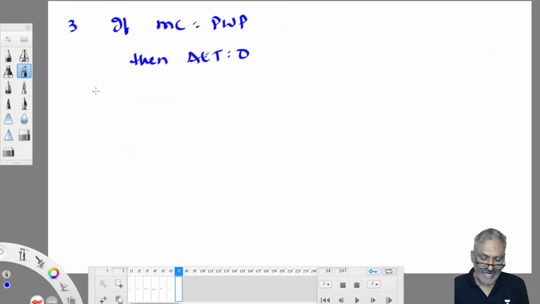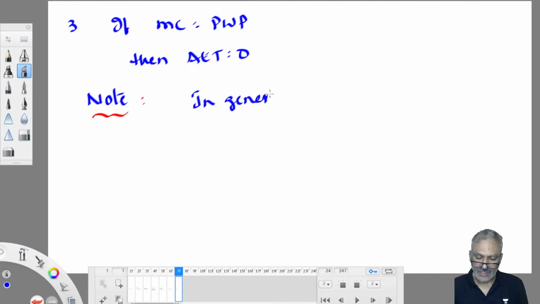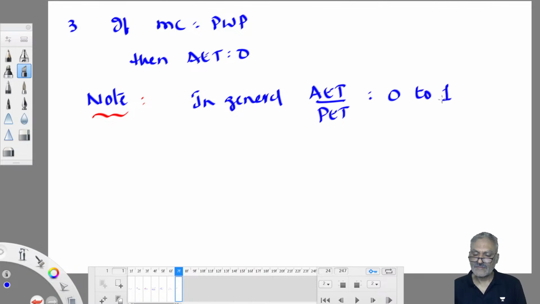That means you work out the AET by PET ratio. Note: in general, the AET by PET ratio varies anywhere between 0 to 1. Okay?